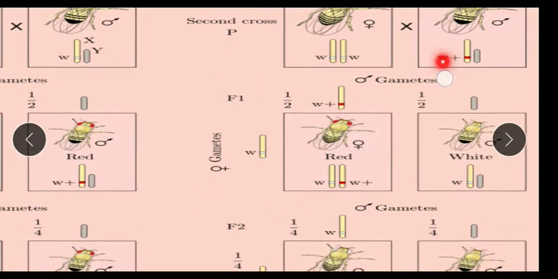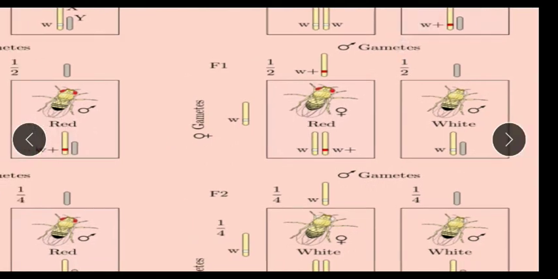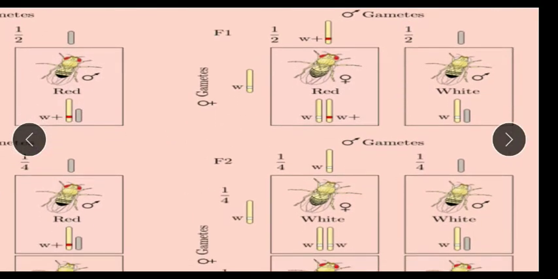If we conduct a cross between them, then in the F1 generation, all the females get affected, but all the males are unaffected, because the parent male is donating the X chromosome that is delivered to the female baby only. In the same way, all the F1 males are healthy, and all the F1 females are red-eyed individuals.